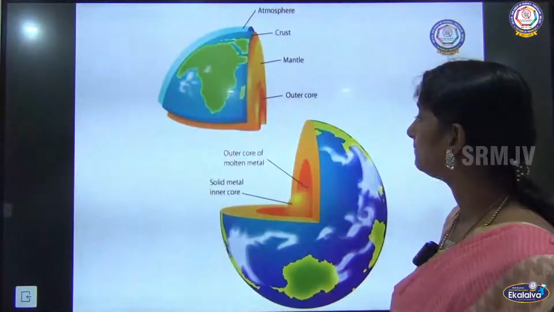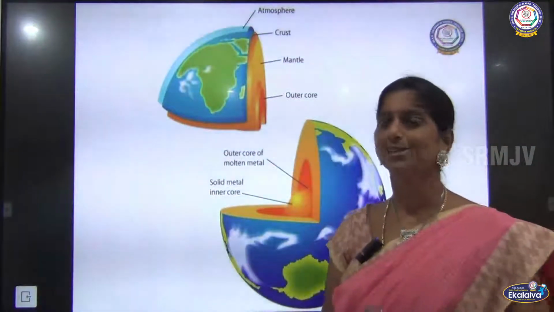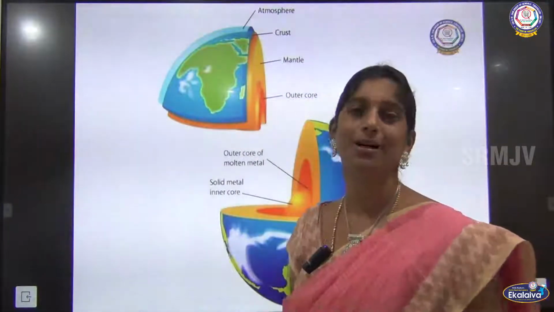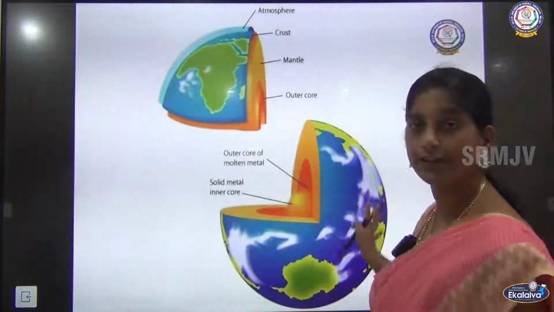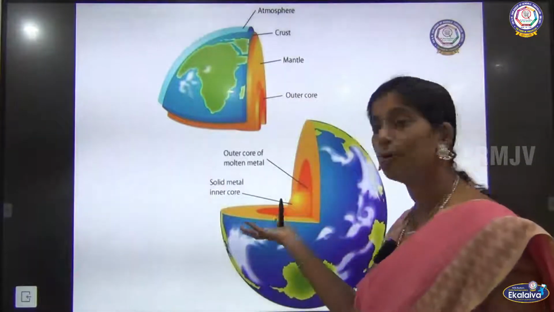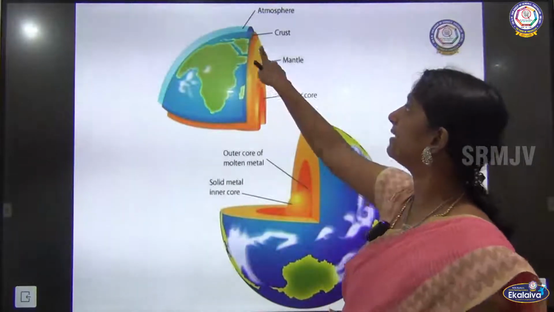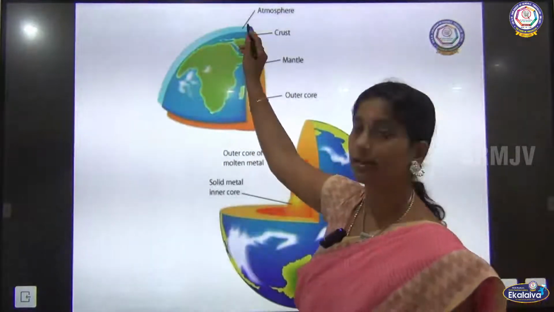Before that we should understand the structure of the earth. This is going to be a very short introduction about the structure of the earth. Anyway, you are going to read about this in your 7th standard again. Here you can see this is the surface of the earth, the outer part of the earth where we live. This is the atmosphere above the surface.